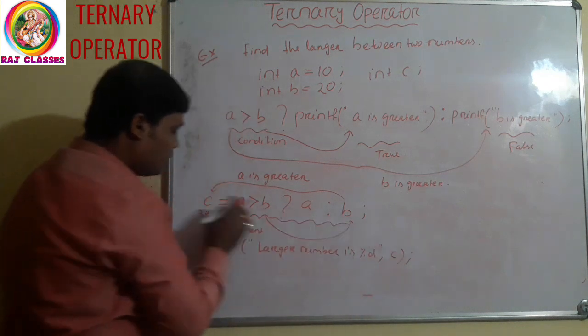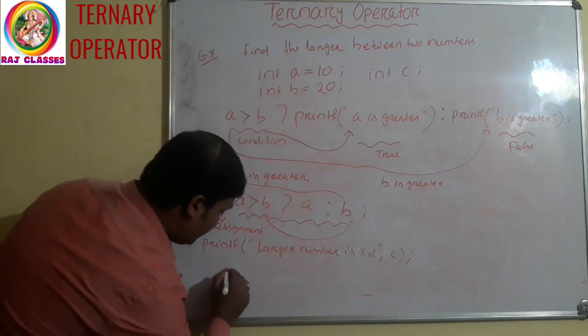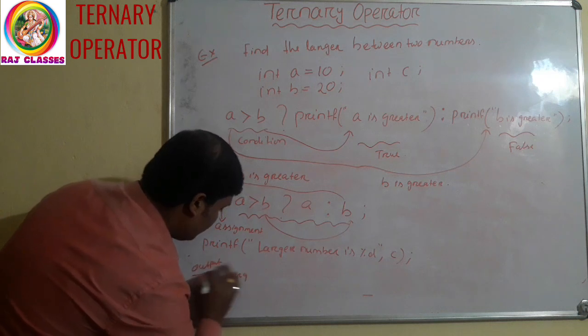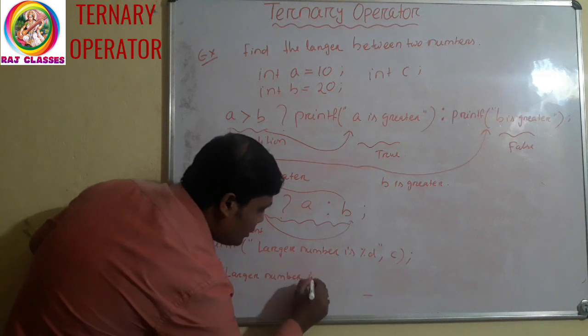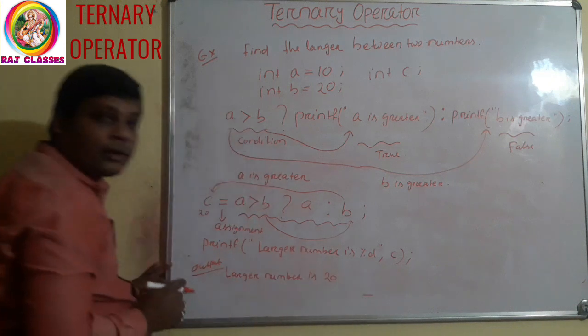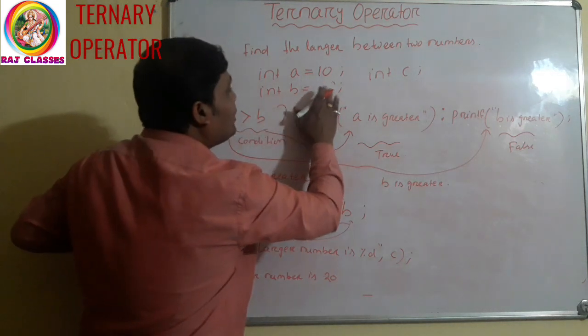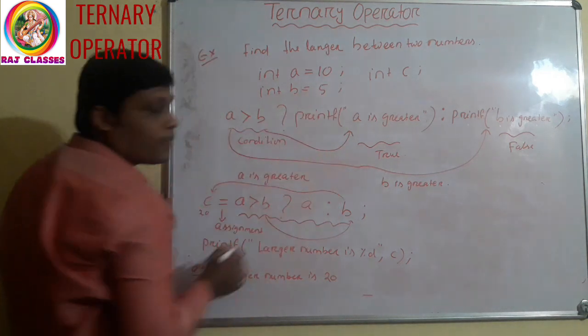Larger number is, C value is 20. So for these values it will print "Larger number is 20". Clear?